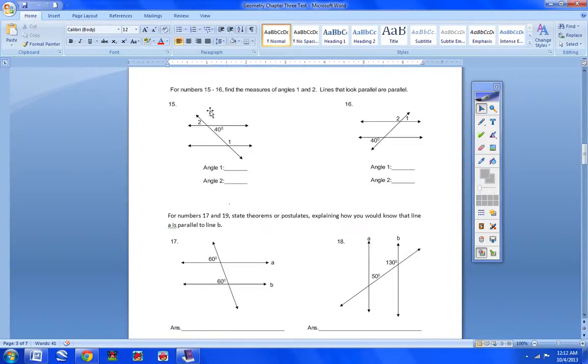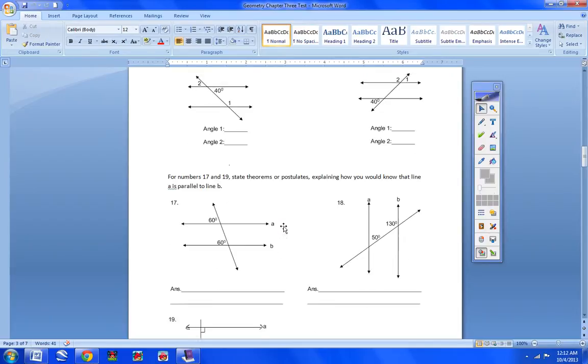Okay, for numbers 15 and 16, now we're on page 3 of your test. Find the measures of angles 1 and 2. Look at this. Lines that look parallel are parallel. So number 15, those 2 lines are parallel. Number 16, those 2 lines are parallel. So what do you know when you have 2 parallel lines and all these different angles? What do you know when you have 2 parallel lines cut by a transversal? Find the measure of angles 1 and 2. You should be able to do that.